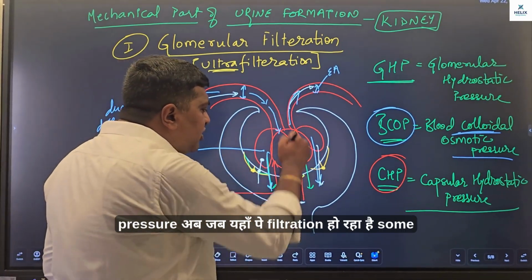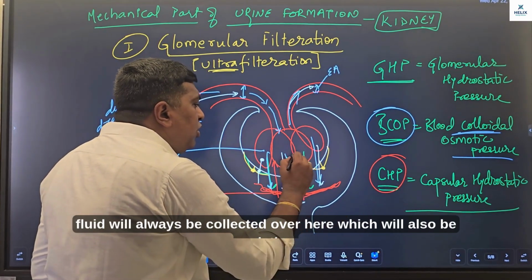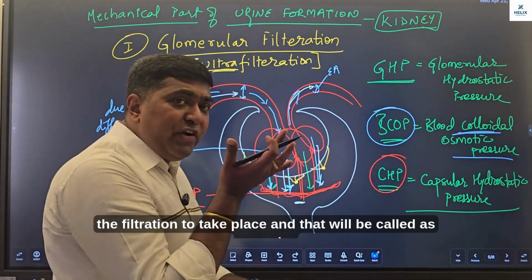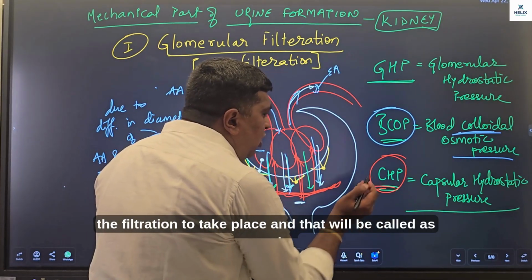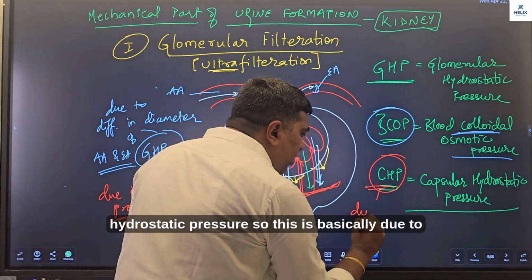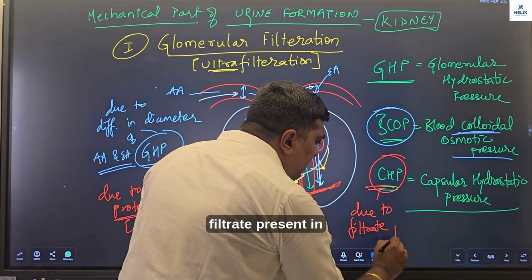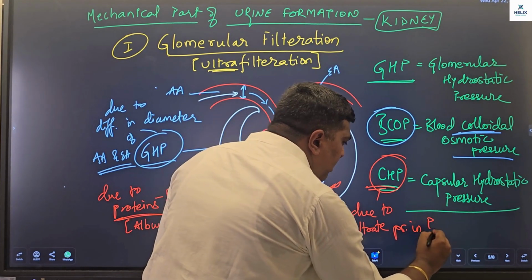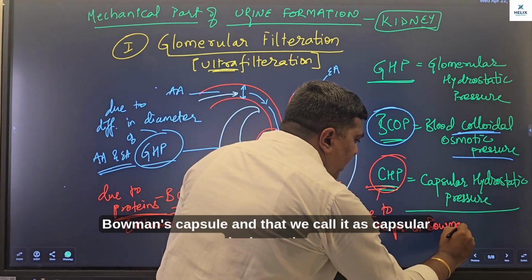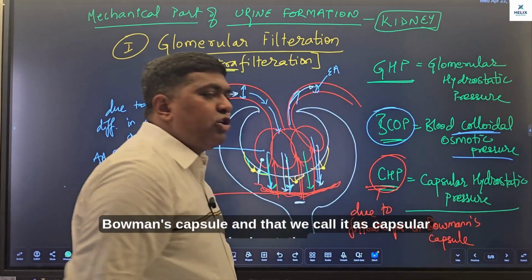अब जब यहाँ पे filtration हो रहा है, some fluid will always be collected over here, which will also be resisting the filtration taking place, and that will be called capsular hydrostatic pressure. So this is basically due to the filtrate present in Bowman's capsule, and that we call capsular hydrostatic pressure.